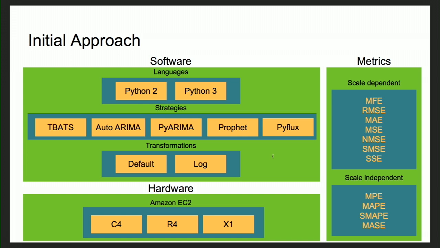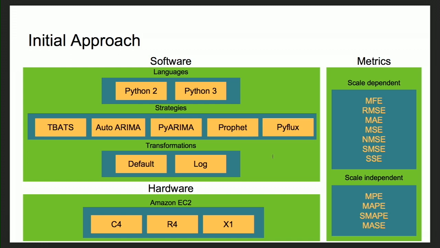Initially, we just used log transformation, and default here reflects data without any transformation. To measure the forecasting quality, we used a bunch of different metrics because we had no idea what kind of results they would output, and if they fall in consensus, we might just use all of them.